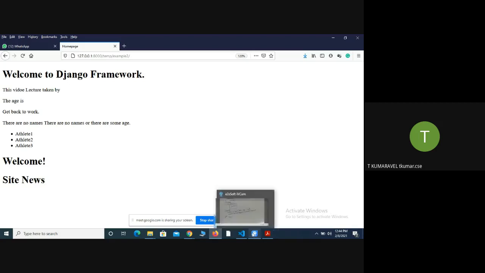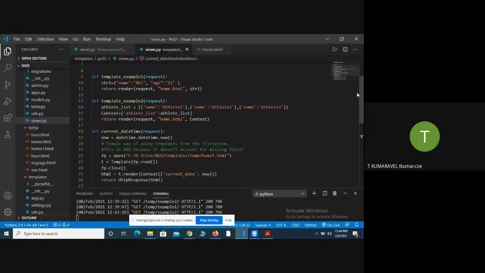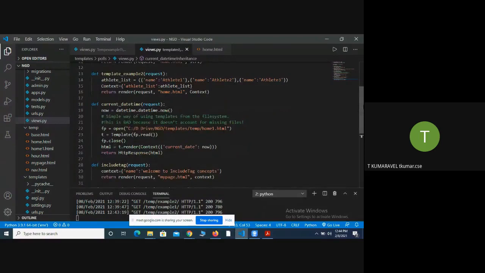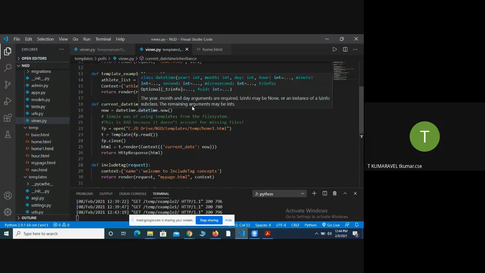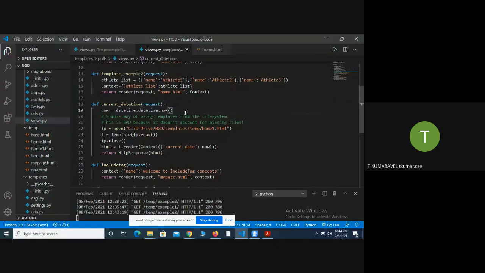No, sir. Okay. So next, in Django you can embed an HTML file into the browser. Consider the third method, called date and time. What I did is, I invoke that date and time method. It will return the system date and time. Next, using the file concept, I will open that HTML file.